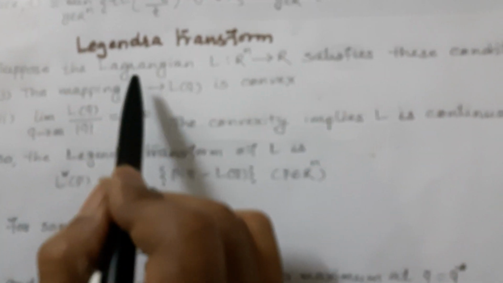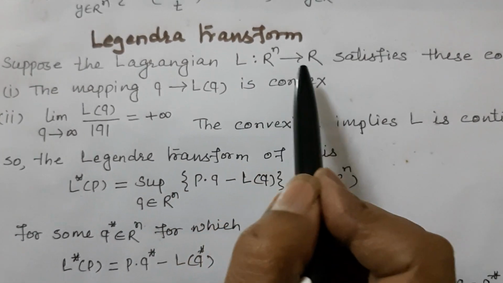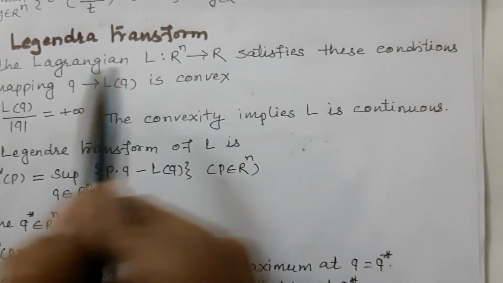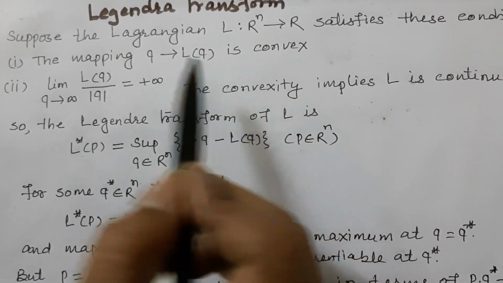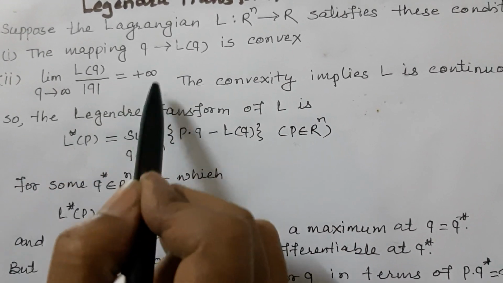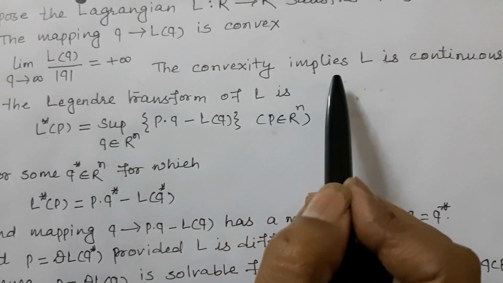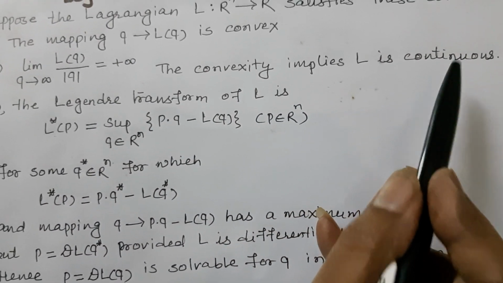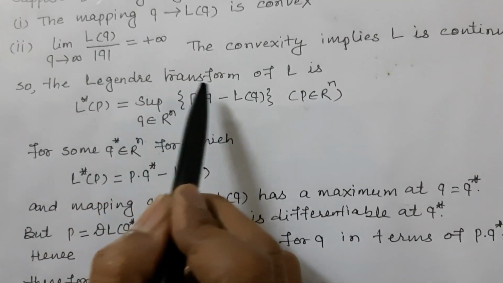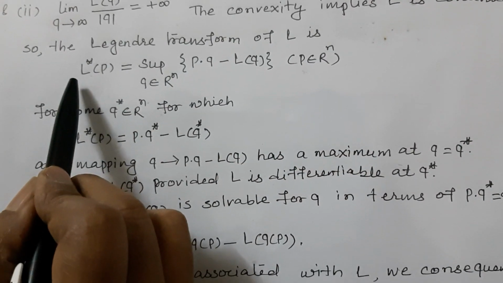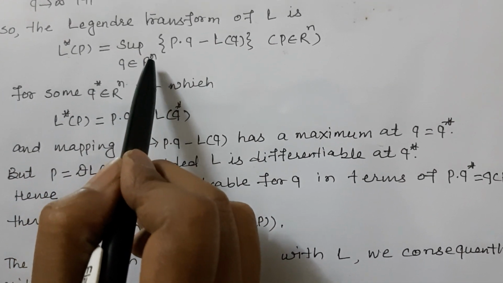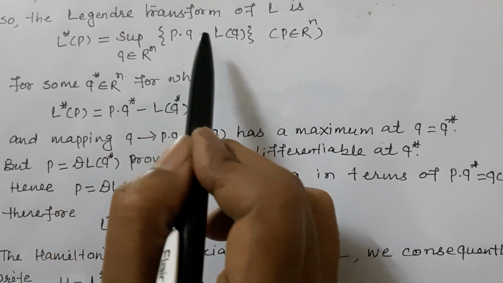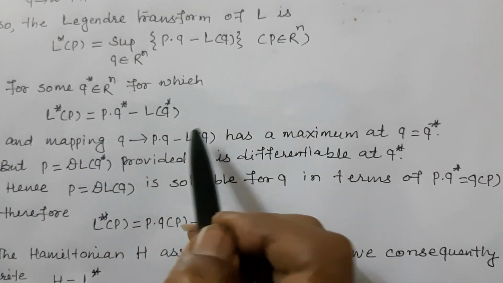Now we discuss the Legendre transform. Suppose the Lagrangian L is a function from R^n to R satisfying these conditions. The mapping q tends to L(q) is convex, and the limit of L(q) upon |q| as |q| tends to infinity is infinity. The convexity implies L is continuous. So the Legendre transform of L is L*(p) is equal to the supremum over q belonging to R^n of p·q − L(q), p belongs to R^n.